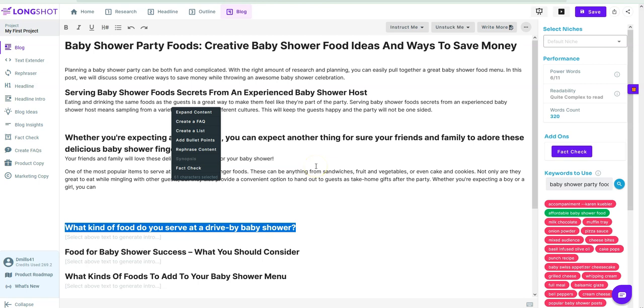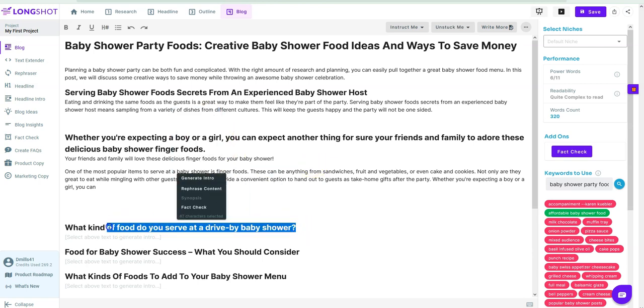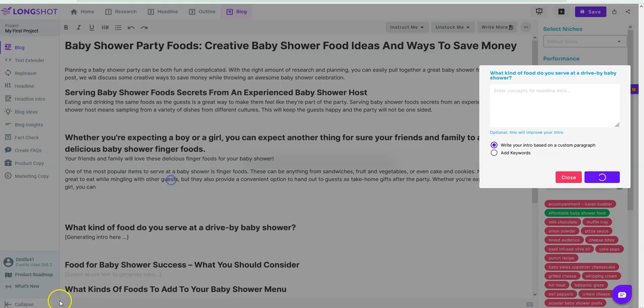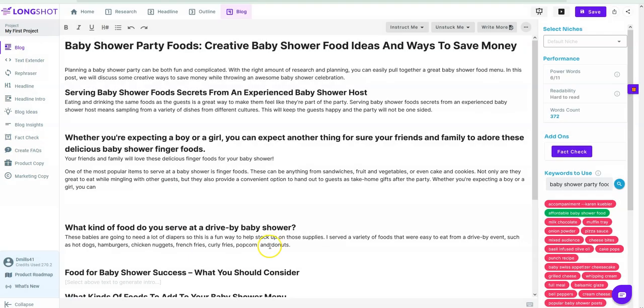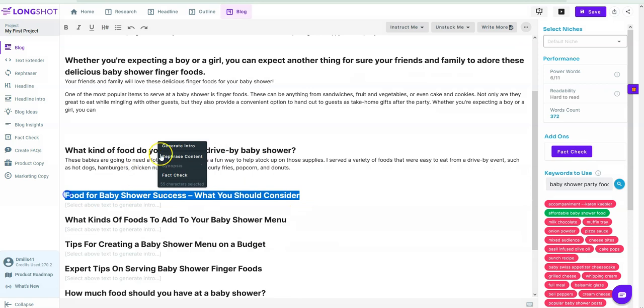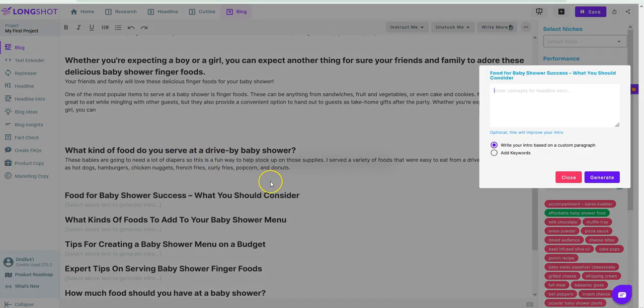And I like how you can just do it all from inside the tool right here, and you don't have to do a whole lot of moving around. You can see down here it's going to generate more content for us. So essentially you end up getting a really good article, and we can come back and expand further, but you would just spend 10 minutes going through here writing an intro for all these.